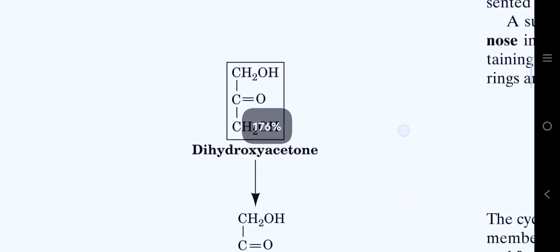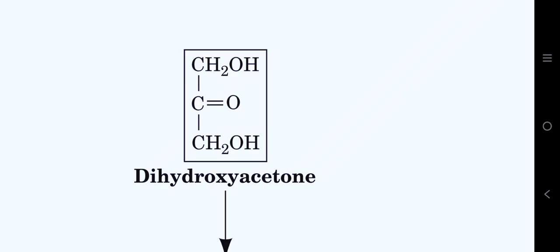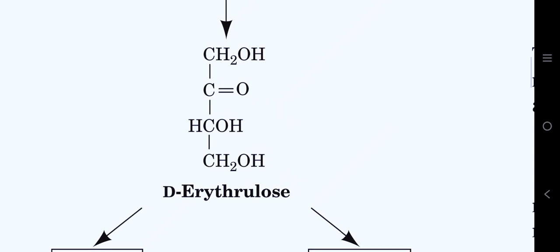As we can see in this diagram, dihydroxyacetone is the simplest ketose, with three carbons, and the carbonyl is at carbon number 2. Then we have a 4 carbon ketose, D-erythrulose.